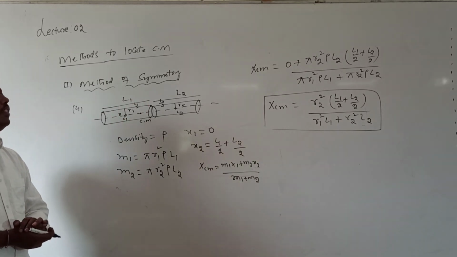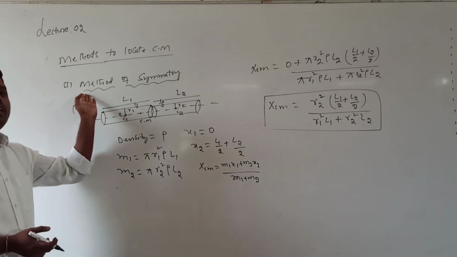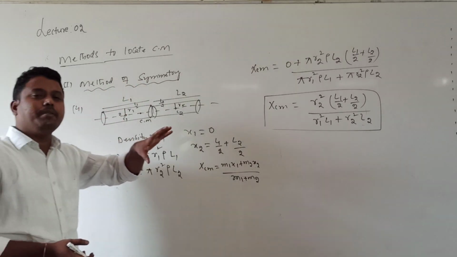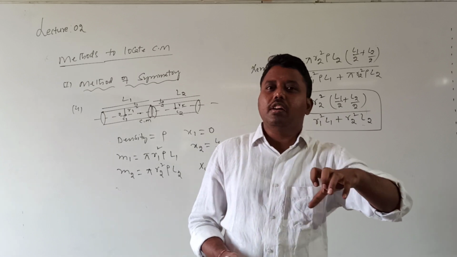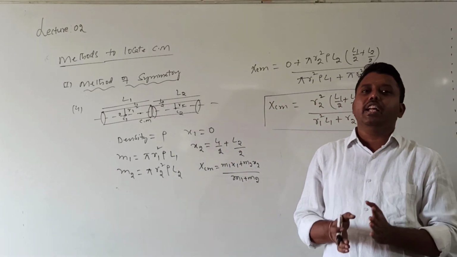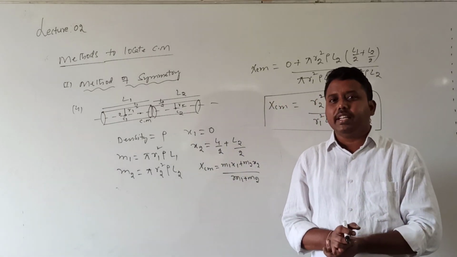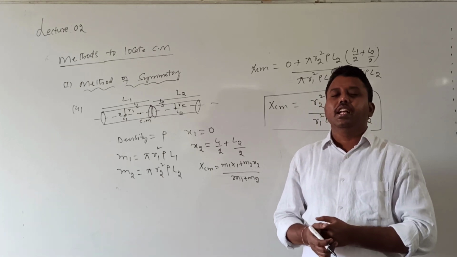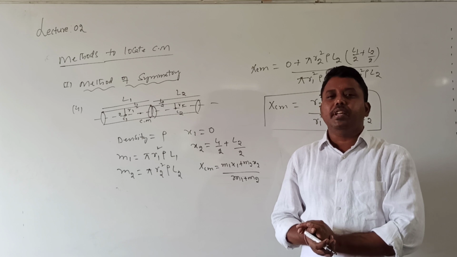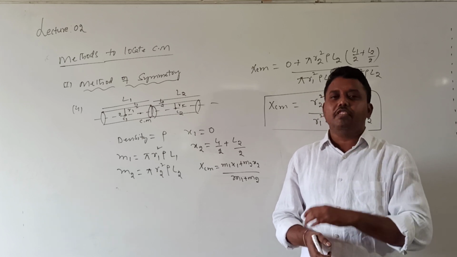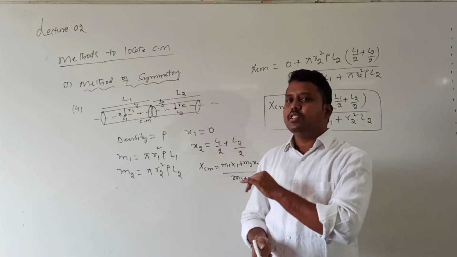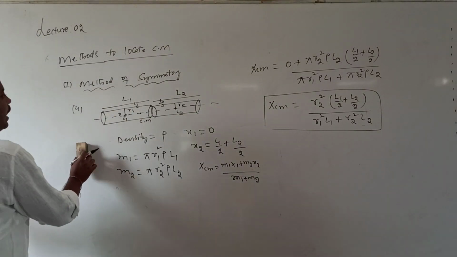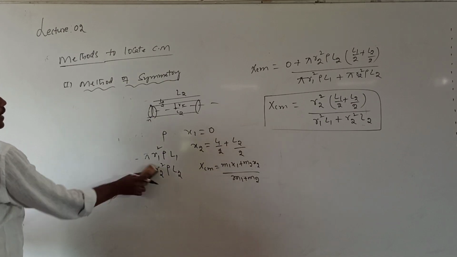All of these come under which case? The method of symmetry. What shapes have we considered till now? All are symmetrical bodies. For symmetrical bodies, the center of mass coincides with the geometric center. When such symmetrical bodies are joined, we calculate the location of the center of mass from the center of the first sphere or first body. So this is one of them. Let us see the last two points under this method of symmetry.